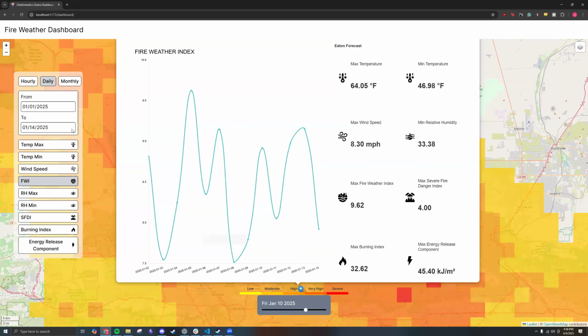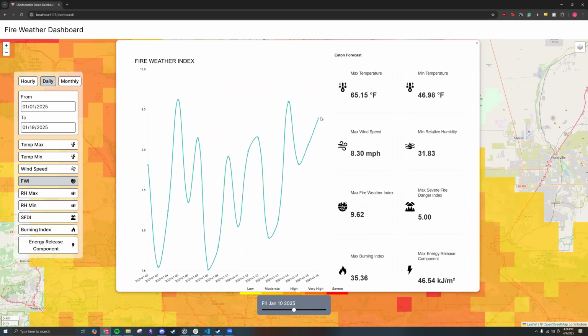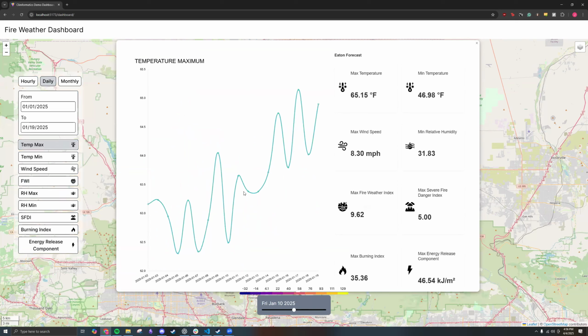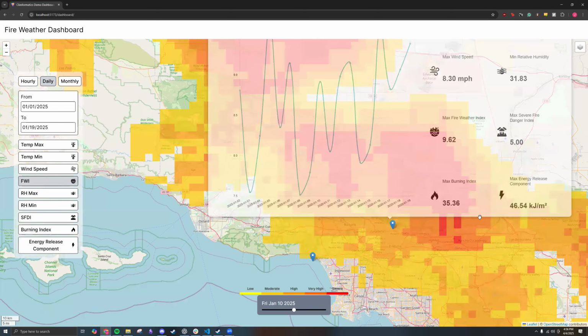Now, if we go to the calendar, and let's say we try adjusting this to the 20th. As you can see, more points add up to the plot, and we get to have a longer graph or time series. Now, let's close this out, or actually, let's look at temperature max and see how this changes as well. So we switch to temperature maximum, and as you can see, the graph changes for that variable. Pretty cool, right? Now, let's switch to fire weather index again, and let's look at another component.